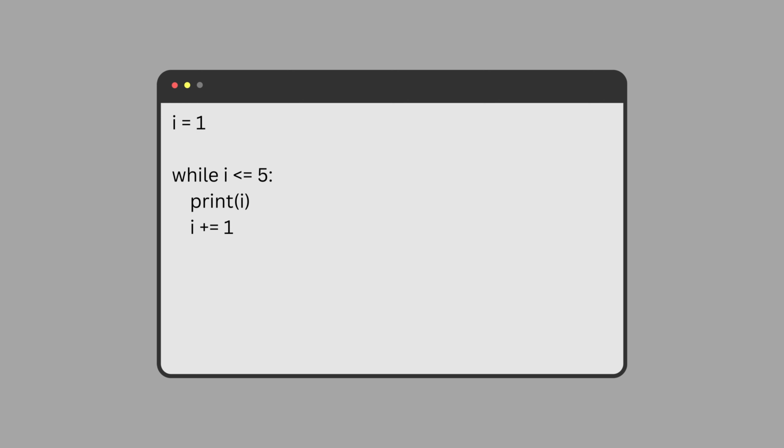In this example, we create a variable called i and assign it the value of 1. We then use a while loop to check whether i is less than or equal to 5. If it is, we print the value of i and increment i by 1.